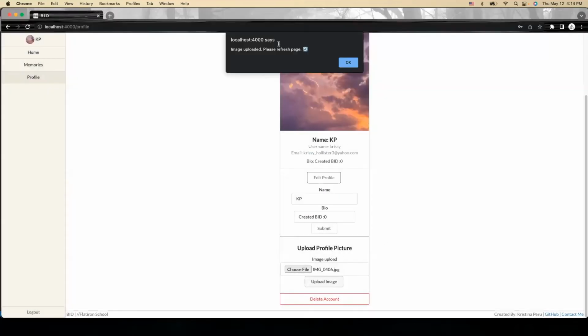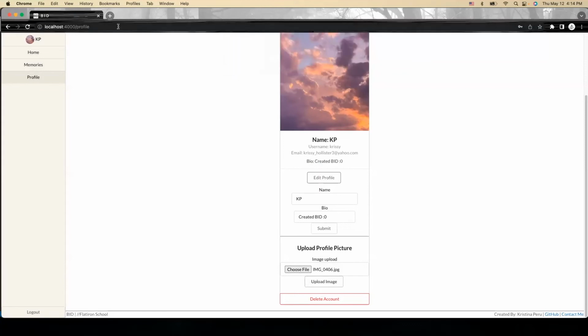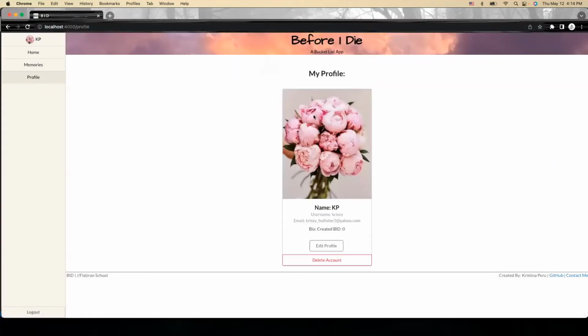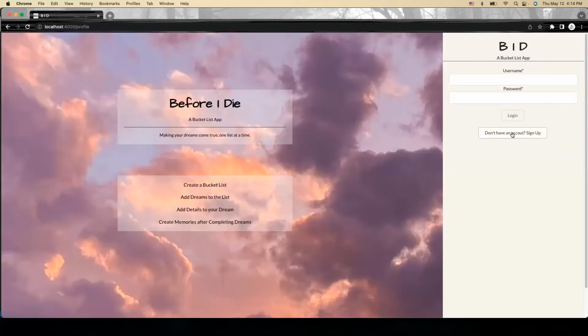So if you decide to change your profile image, you could upload it. You upload the image, it tells you the image uploaded, please refresh the page, you refresh the page and you can see your new image. It also passes up here to your little user information up here. You could also delete your account, which I don't want to do with this one because this is the one where I show everything, but I will show you when you sign up.